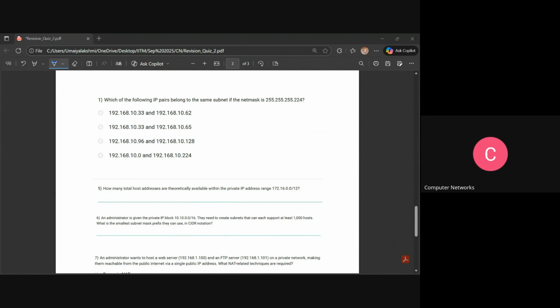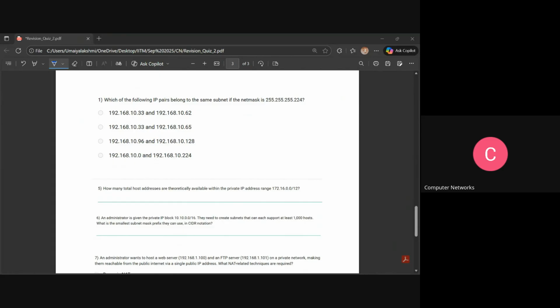You have to understand that for the subnets we take the last octet ranges. That is 0 to 31 is the first, 32 to 63 is the second, 64 to 95, 96 to 127, and it keeps going.